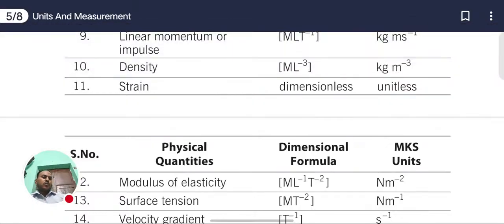Those physical quantities that do not have any kind of SI unit to measure them, we can say that is dimensionless.